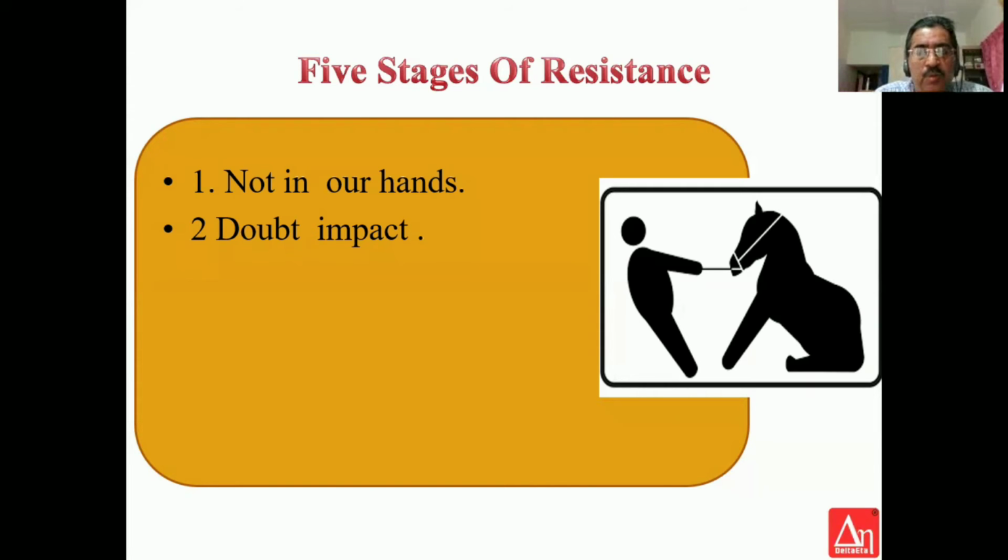You want to point out something, they will forget that point. They'll be bothered that you used WhatsApp or email to inform him instead of using a proper letter. So they will forget the concept. They will be more bothered about the medium you used. So this is doubting the impact.